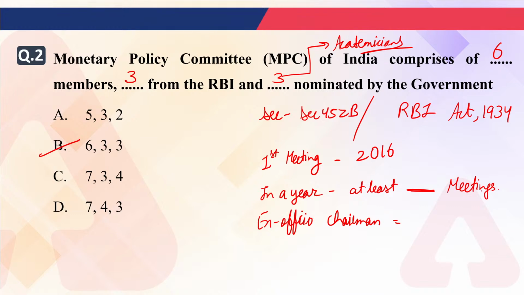Okay, and at least four times in a year they have to meet. The Monetary Policy Committee has to meet at least 4 times in a year. Right now they meet 6 times because they give a bi-monthly monetary policy review. And the ex officio chairman will be, very good, RBI Governor. Correct.